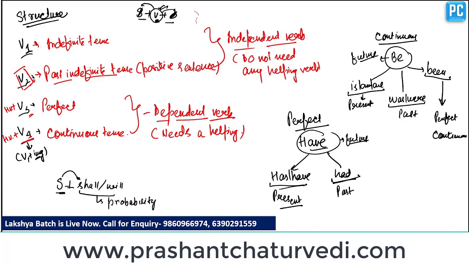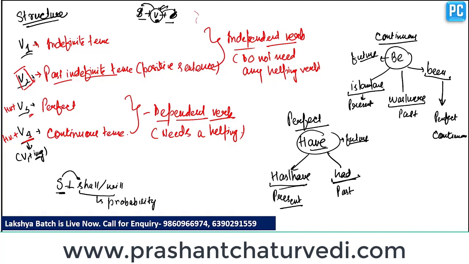Clear? Now you just have to understand how to use a verb. Clear? Now if you want to construct any structure correctly, you have to remember all these things which I have taught you. Clear? That there are only four verbs: V1, V2, V3, V4. And V4 expresses continuous, V3 expresses perfect, and V2 expresses past indefinite tense. Clear? And V1 expresses the rest of the indefinite tenses like present indefinite tense or future indefinite tense.